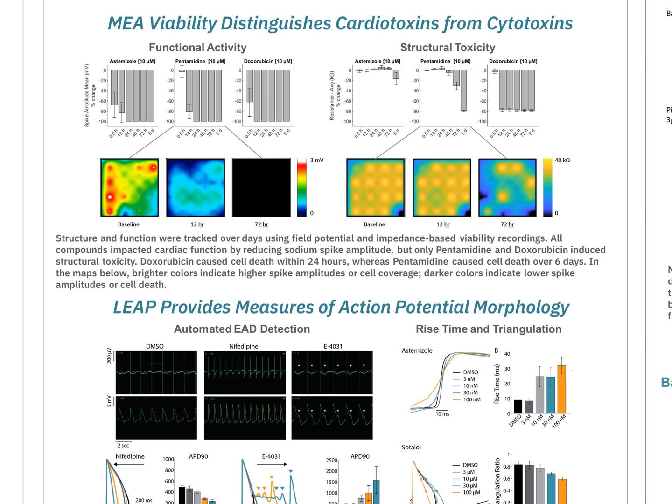Functional activity was reduced as early as 30 minutes to 12 hours after treatment for all 3 compounds tested. Structural toxicity, however, was only induced by doxorubicin and pentamidine, with doxorubicin causing cell death within 24 hours and pentamidine causing cell death gradually over 6 days, demonstrating the importance of measuring both function and structural integrity.